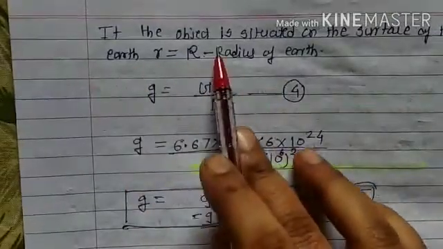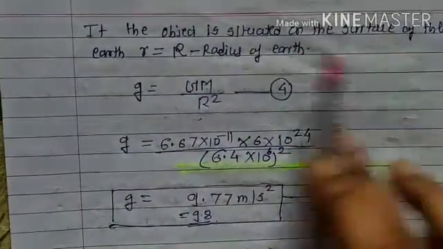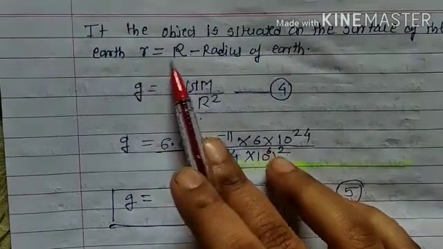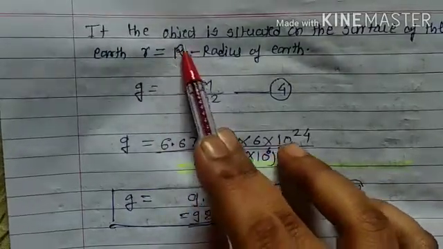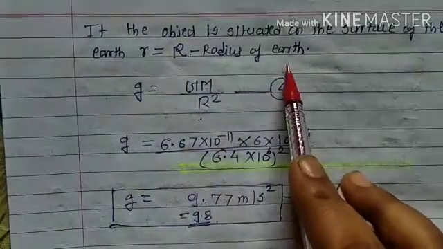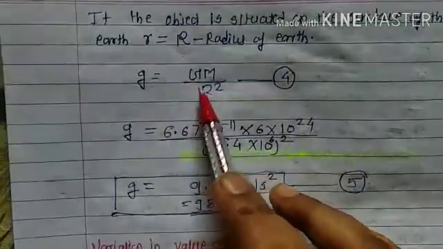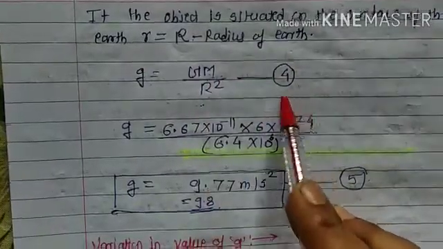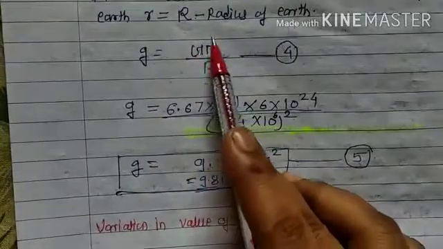Student, if the object is situated on the surface of the earth, and r is the distance, we suppose that distance we take as capital R, that is the radius of the earth. Then we can write g is equal to GM upon R square. That is equation number 4. So put the whole values.